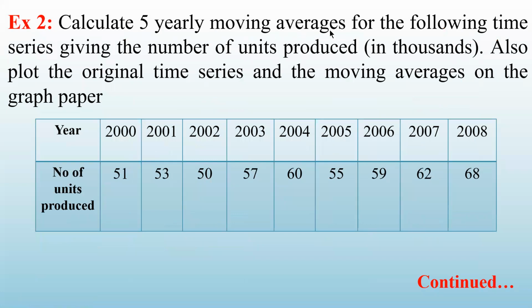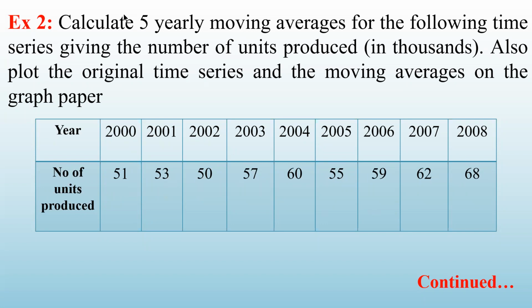Okay, so now let us see 5 yearly moving averages. Calculate 5 yearly moving averages for the following time series, giving the number of units produced in thousands. Also plot the original time series and the moving averages on the graph paper. So here again I'm giving the data or the time series of number of units produced from 2000 to 2008. And these number of units produced are in thousands. So this figure 51 is actually 51,000. This is 53,000. Okay, and so on.